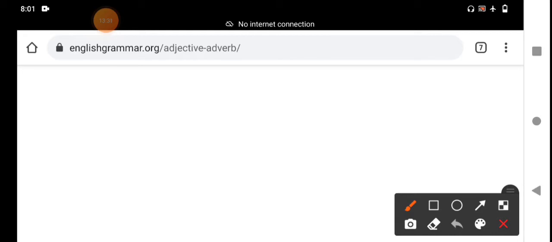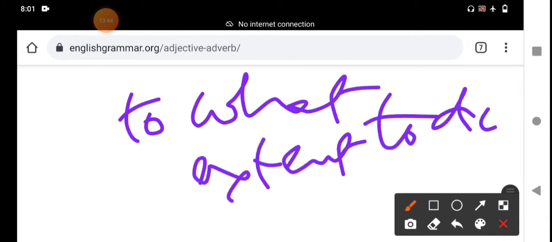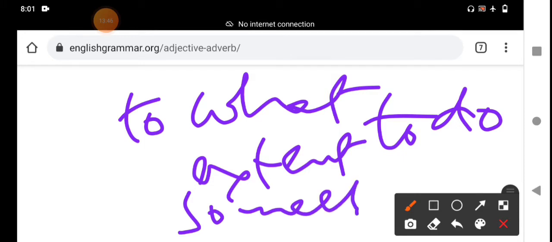Adverb of degree means it helps us to express how much, to what extent we do something. That is the adverb of degree.